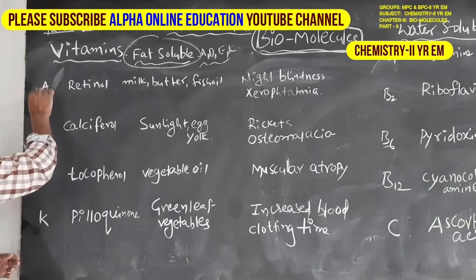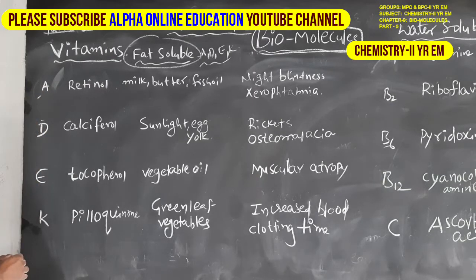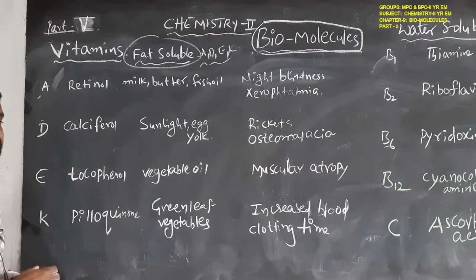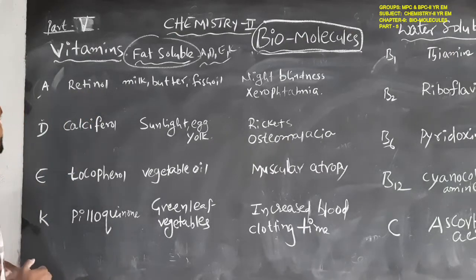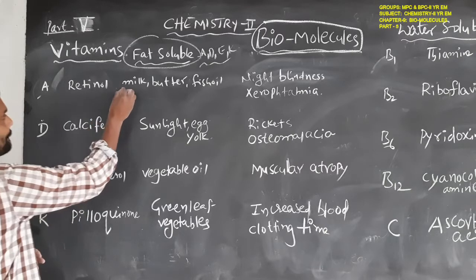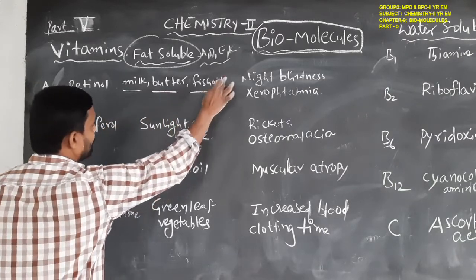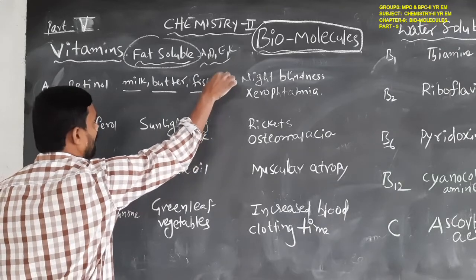For example, A vitamin. The name of vitamin A is retinol. The sources of vitamin A are milk, butter and fish oil.